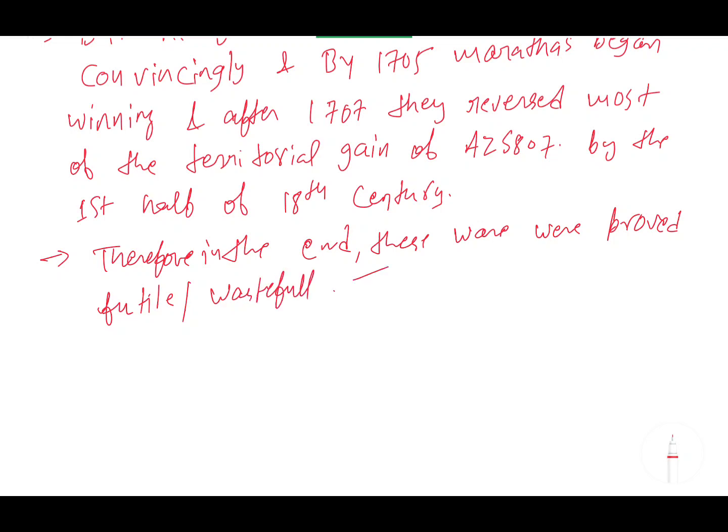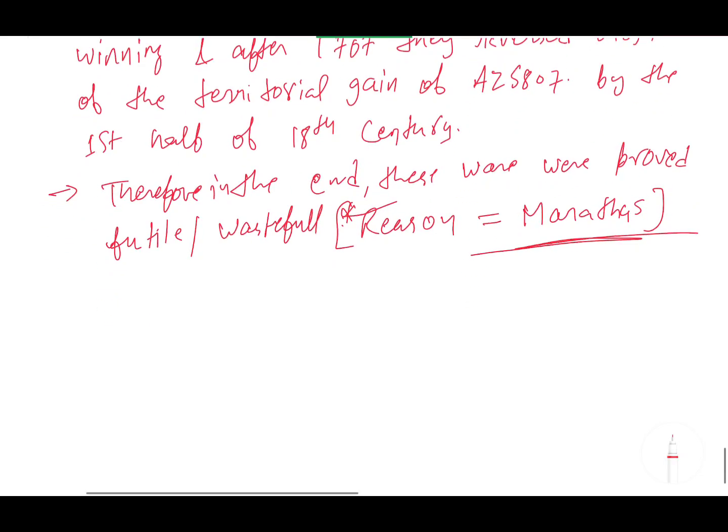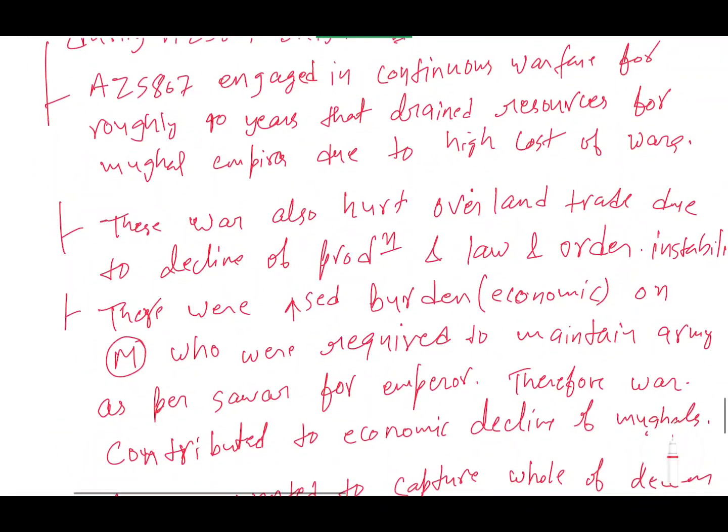And who was the reason? You can write in brackets: who was the reason behind making this war unworthy or worthless? The reason were Marathas, because at that time Marathas were the greatest power. Okay, this is first we have written, this is about Aurangzeb.